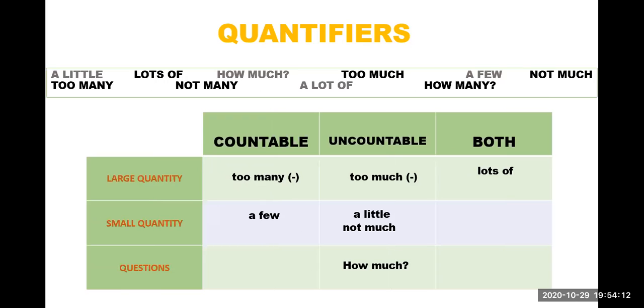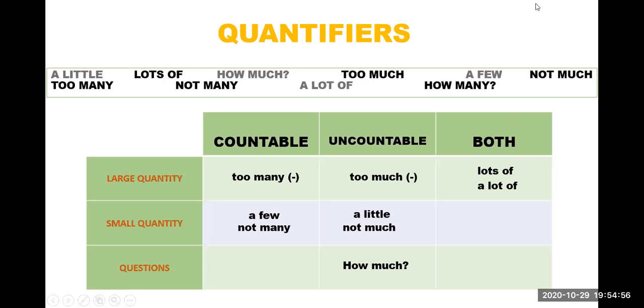Okay, not many. When do we use not many, Diego? We use not many for a small quantity and countable nouns. Very good. Then we have a lot of. Vanessa, please. When do we use a lot of? We use a lot of in large quantity and both. We use it for both, right?